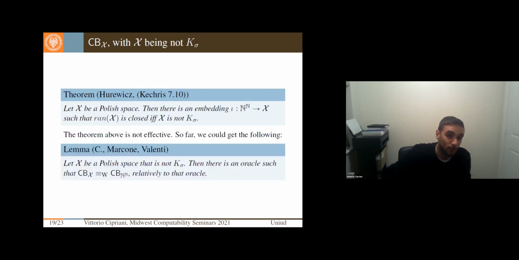But as I said, this theorem is really not effective. And so the only thing that we could get is the following: if you give me an input X as a Polish space that is not K-sigma, then we have an oracle such that the Cantor-Bendixson theorem in the space X is equivalent to Cantor-Bendixson in the Baire space relative to the oracle.